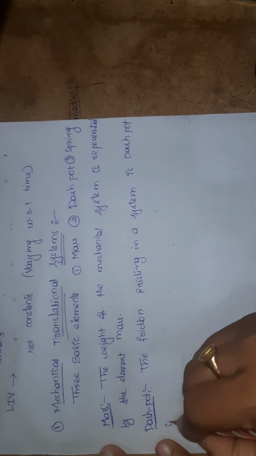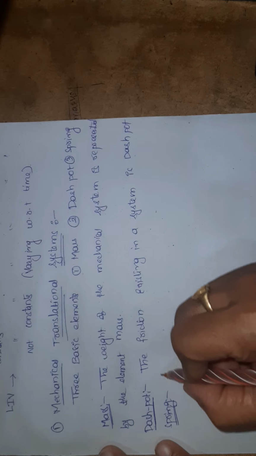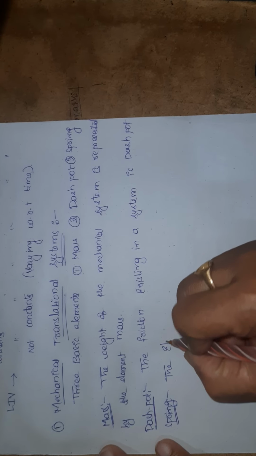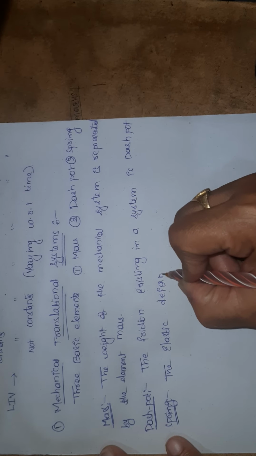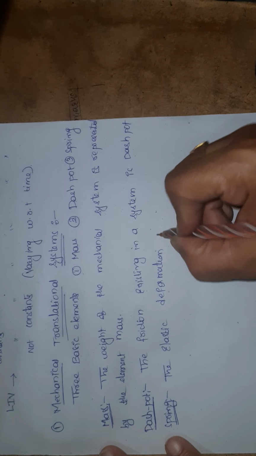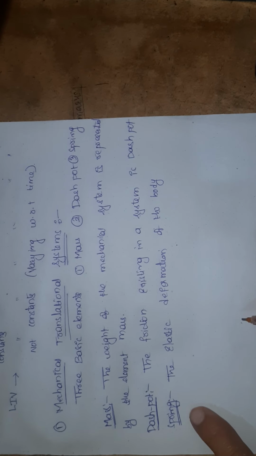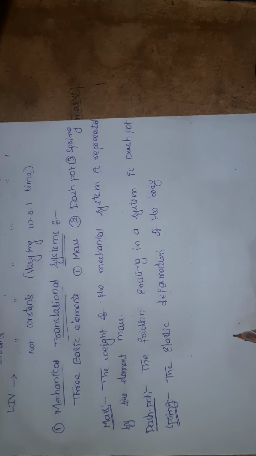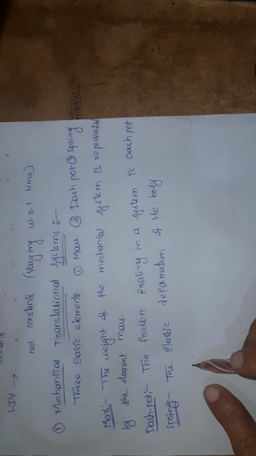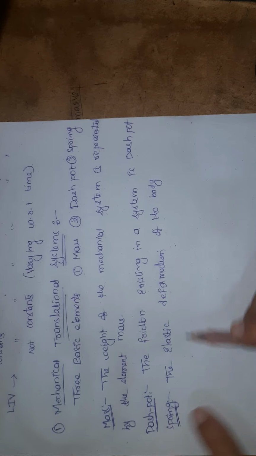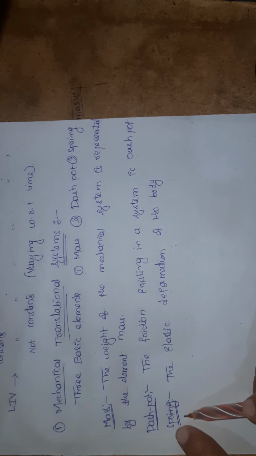Next, the last one is spring. It is nothing but the elastic deformation of the body. Spring means something which has compression and expansion. That is nothing but the elasticity of the body, so that can be represented by a spring.